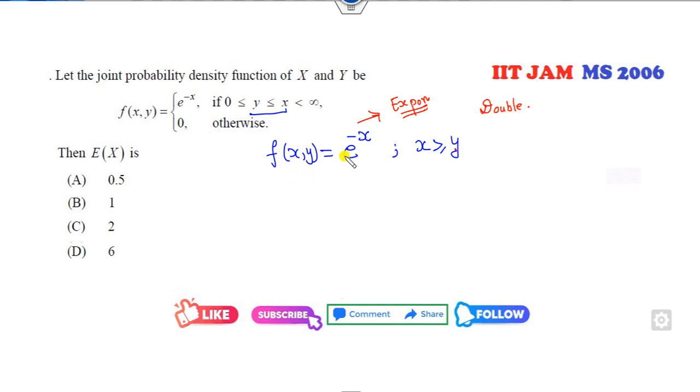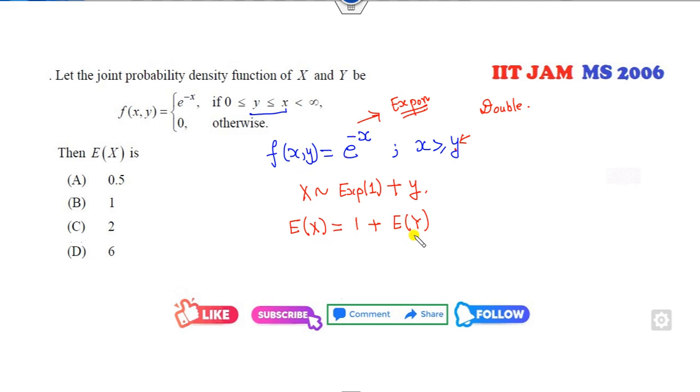So what is the meaning of that? X will follow an exponential distribution with parameter 1, plus this starting value. Fine. Now you have to find the expected value of x. The mean of the exponential distribution is 1 plus the expected value of y. Now how can you find the mean of y? That's the only thing you need to solve.